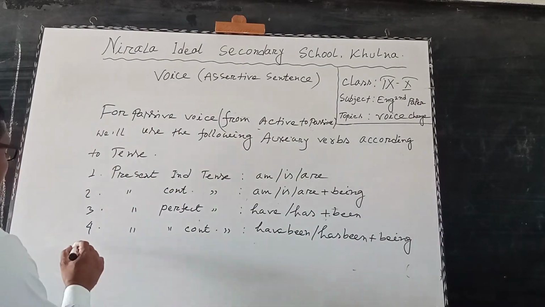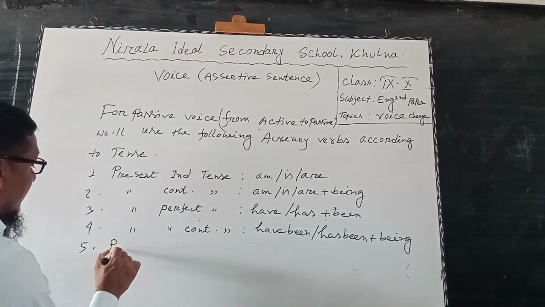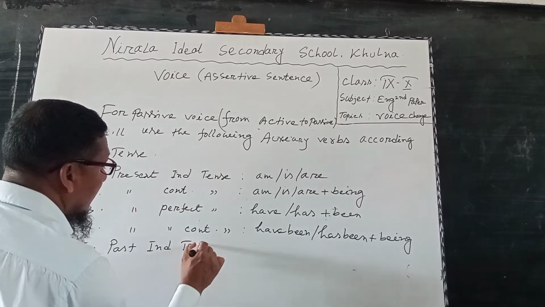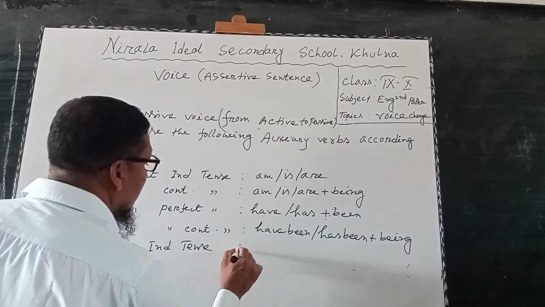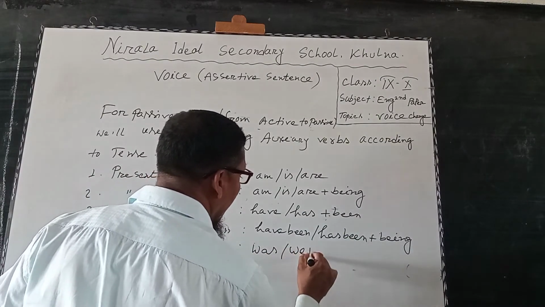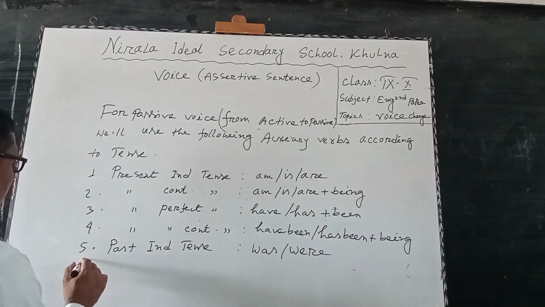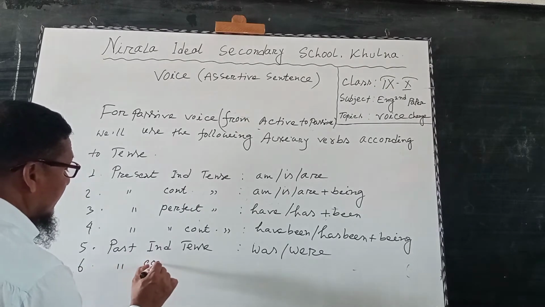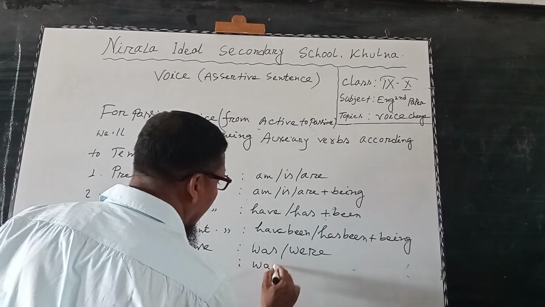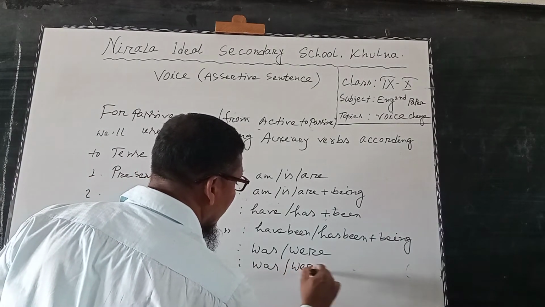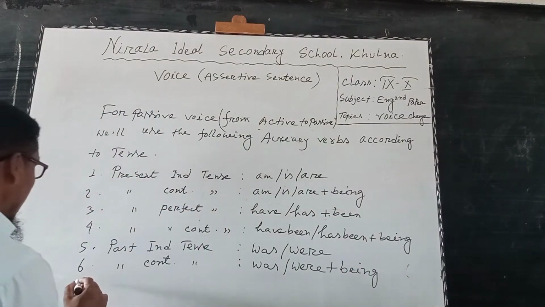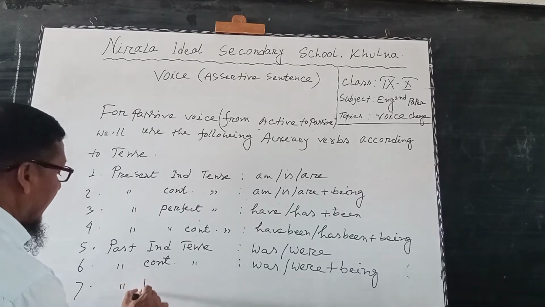In this way, for past indefinite tense, we will use was or were. For past continuous tense, we will use was or were plus being. Number 7, past perfect tense.